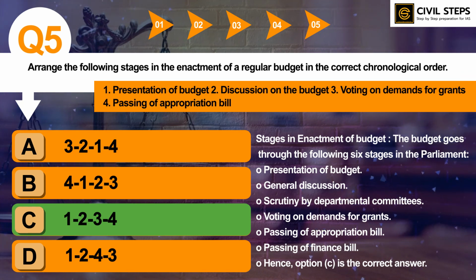So you should know whether the term budget is mentioned in the Constitution of India or not. And if otherwise, then which term is used in the Constitution of India and under which article there is mention of annual financial statement. So annual financial statement is mentioned in the Constitution but not the term budget. It is mentioned in Article 112 of the Constitution of India. So you should know about all these aspects. This is very important and it has a probability of being asked in the upcoming UPSC prelims examination.